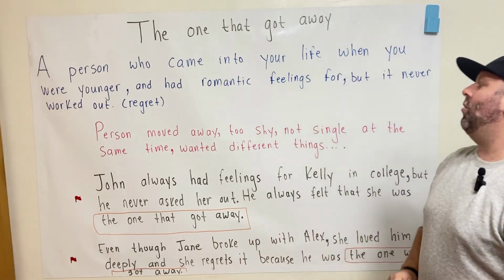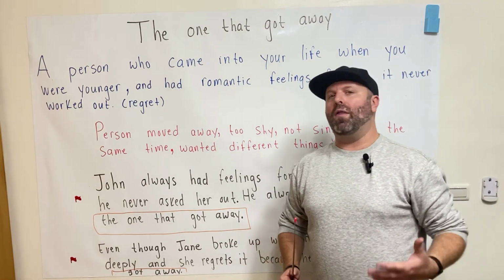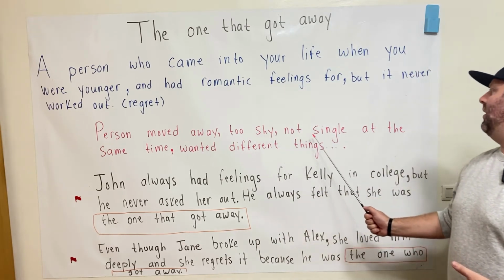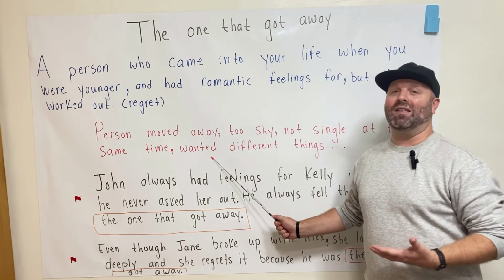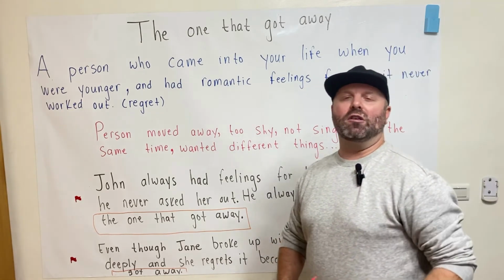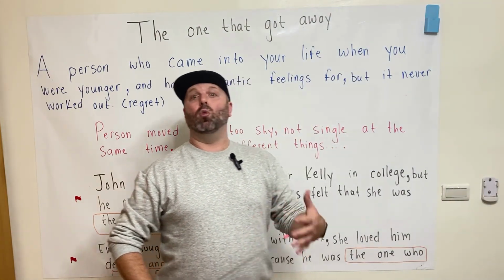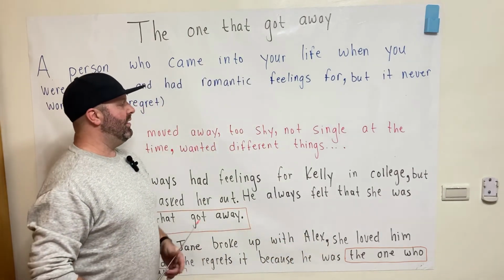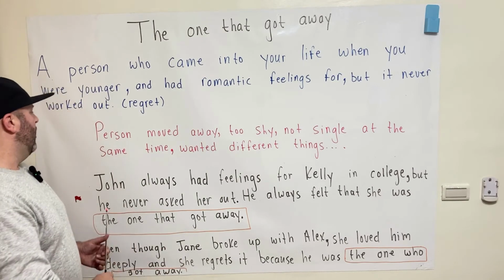Okay, now some examples of why the one that got away might happen. Well, maybe they moved away, you were too shy, you were not single at the same time, or maybe you even dated, but you wanted different things at the time. So these are all things that could lead to reasons as to why someone gets away, okay? Let's see how we can use this expression in a sentence here.